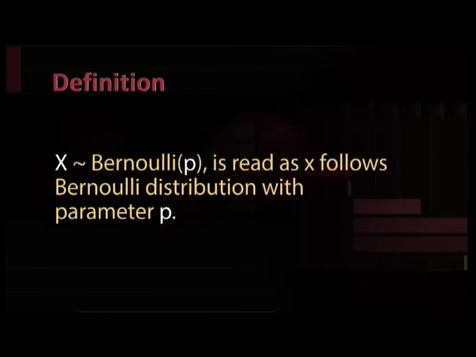And we write X follows Bernoulli p, read as X follows Bernoulli distribution with parameter p.